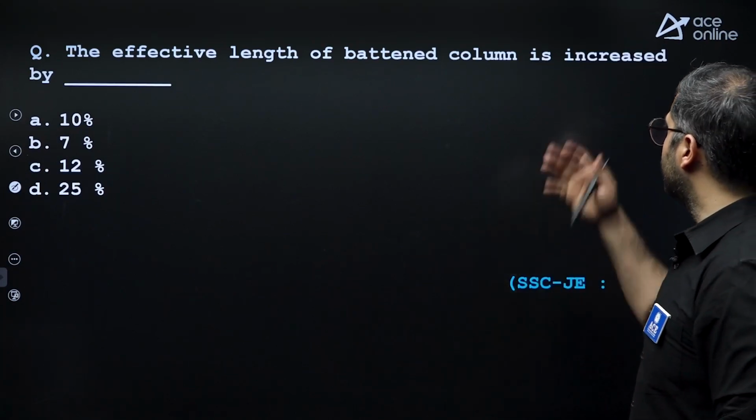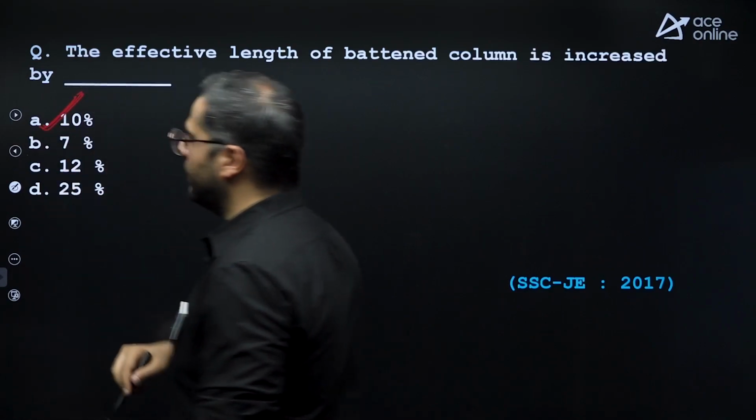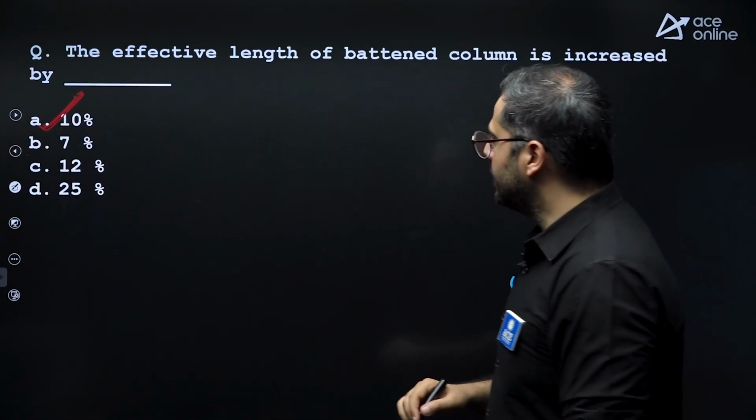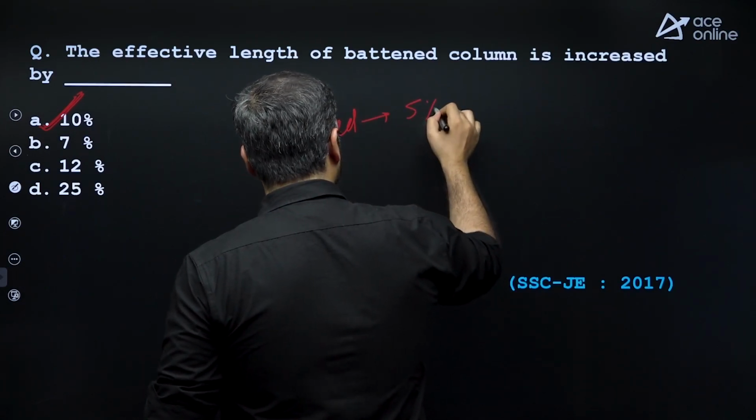The effective length of a battened column is increased by 10%. For a laced column, it is increased by 5%.